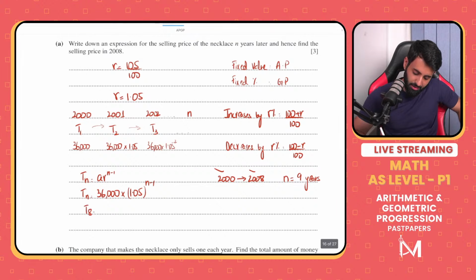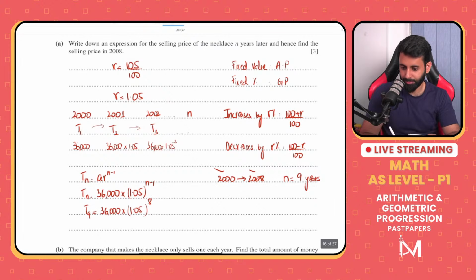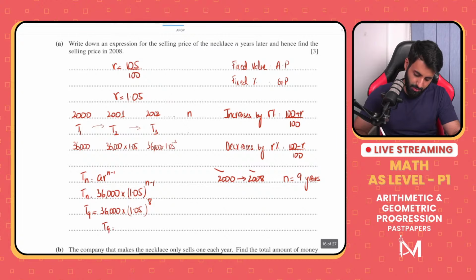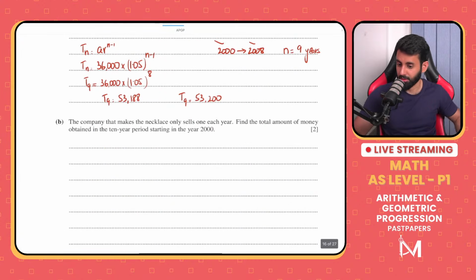So the price in 2008 is going to be T9, which is 36,000 into 1.05 to the power of 9 minus 1, which means 8. Okay, so let's work this out. See what do we get? 36,000 into 1.05 to the power of 8. So we're looking at 53,188, which if you round off correct to 3 significant figures, which you have to, that's going to be 53,200. And there you go. That's your answer.